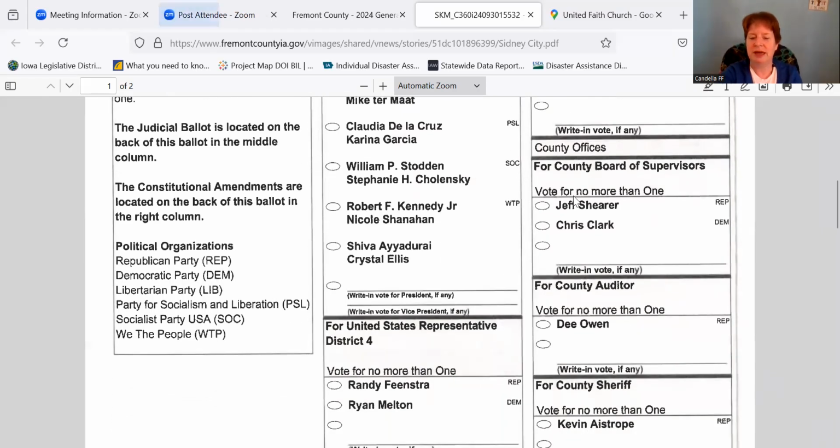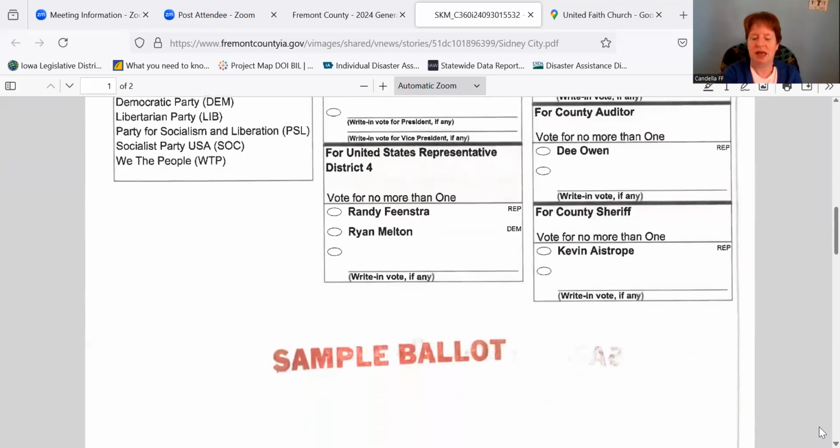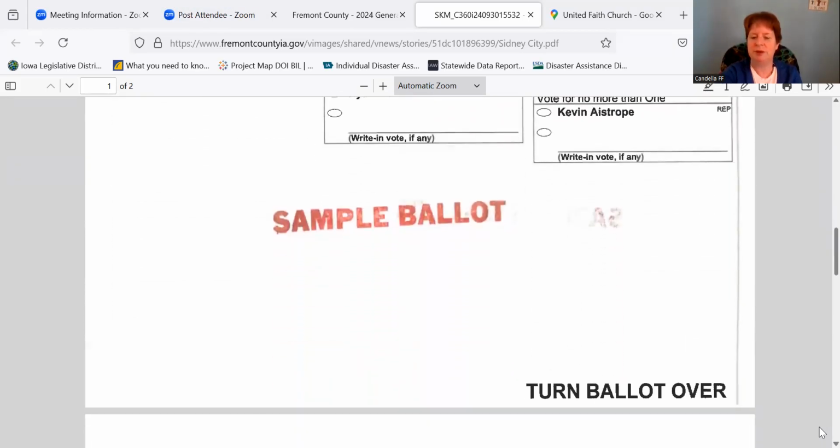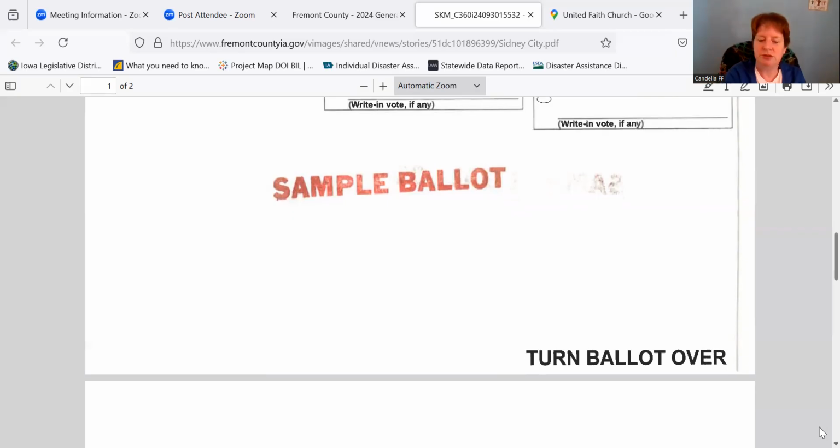Below that are our county officers options. And then at the bottom of your page, it says turn your ballot over. So when you're in your polling booth, you're going to turn your ballot over and look at the other side.